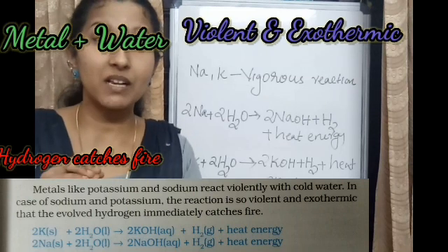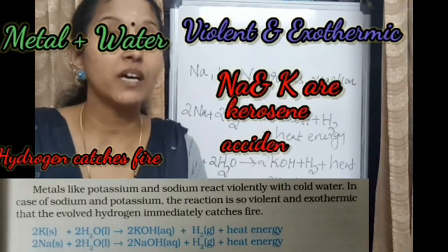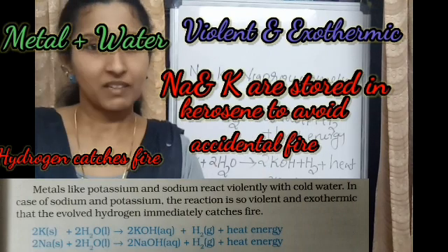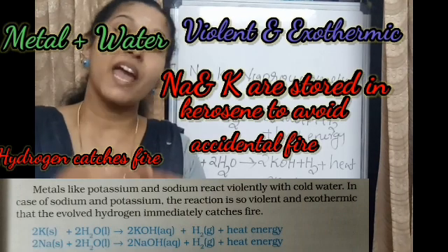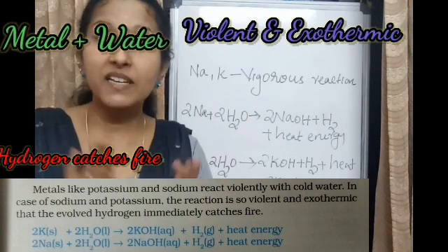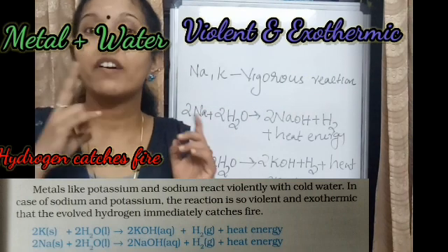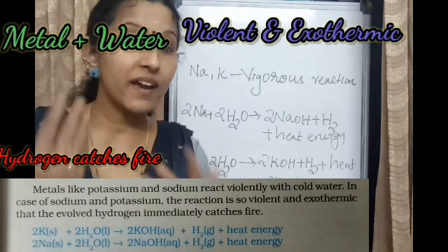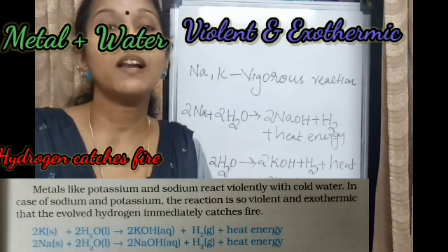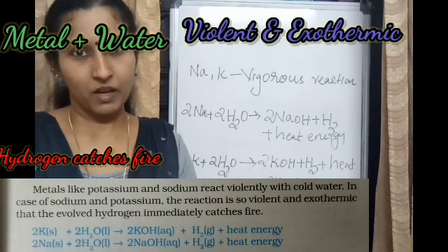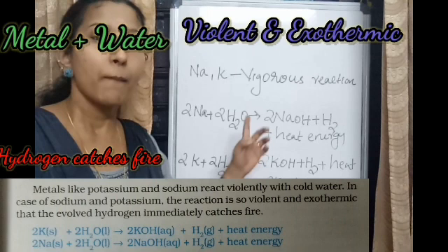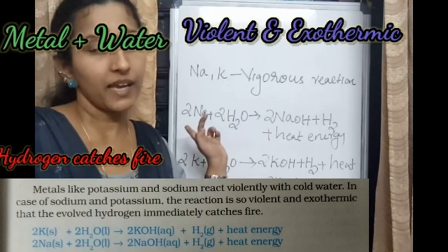These metals need to be stored in water in order to avoid accidents due to this. Clear? So when a metal reacts with water to form metal hydroxide, this reaction occurs in two steps. In the first step, they form metal oxide and hydrogen, and in the second step, this metal oxide again reacts with water to form metal hydroxide. But we will show this only in one equation. Actually, two steps are there, but you can show that in a single equation.